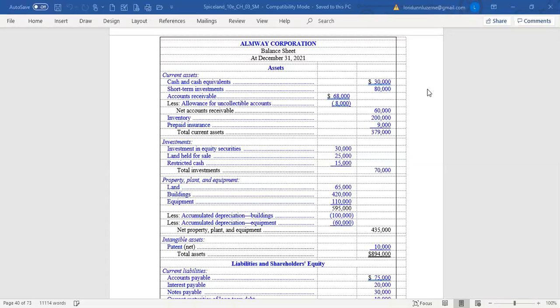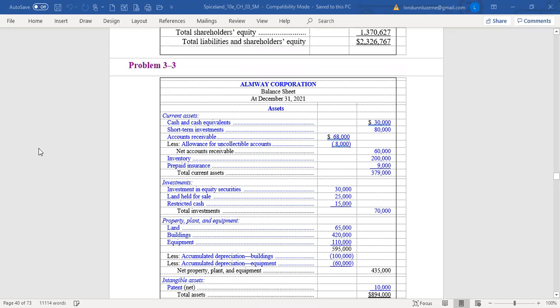What I always suggest, and this is the approach you should take with these types of problems, is to really read through that additional information and mark right on the trial balance, near the numbers, how it's affecting them. For instance, the first one says the investment in equity securities account includes an investment in common stock of another corporation, 30,000, which management intends to hold for at least 3 years. The balance of these investments is intended to be sold in the coming year.